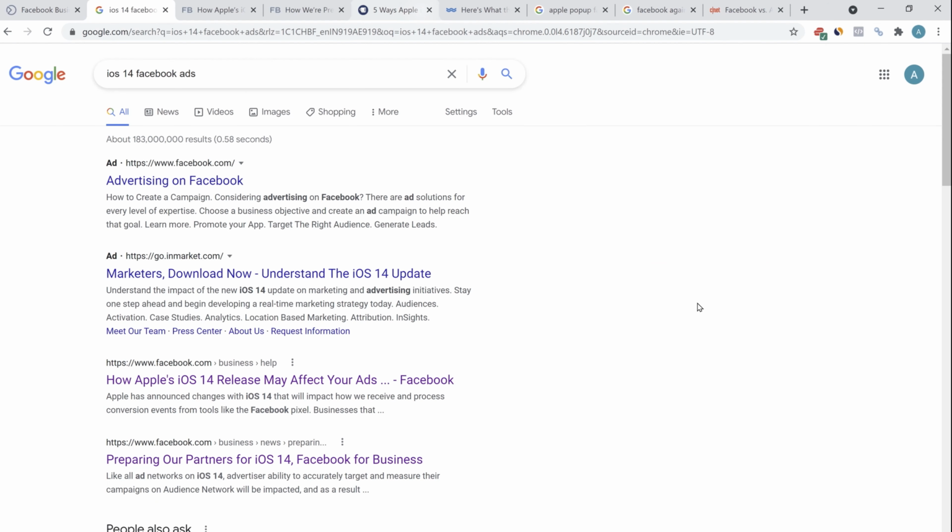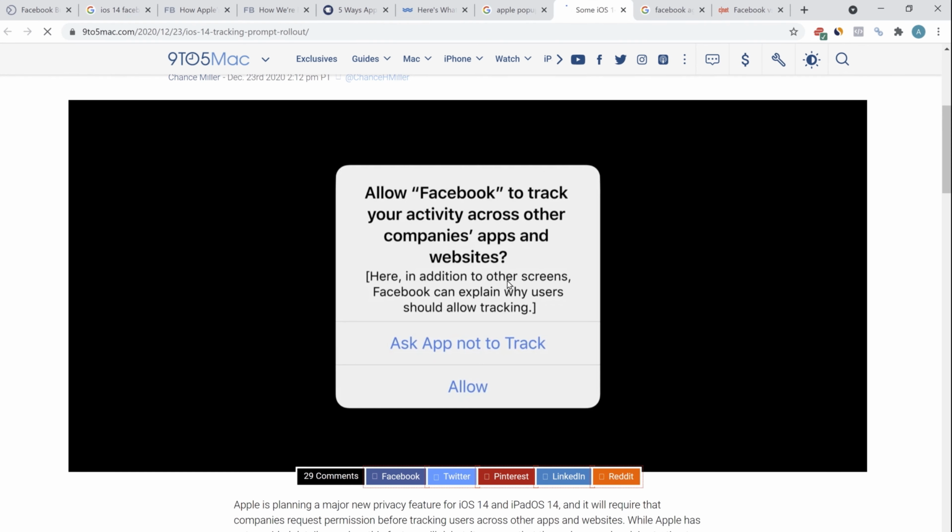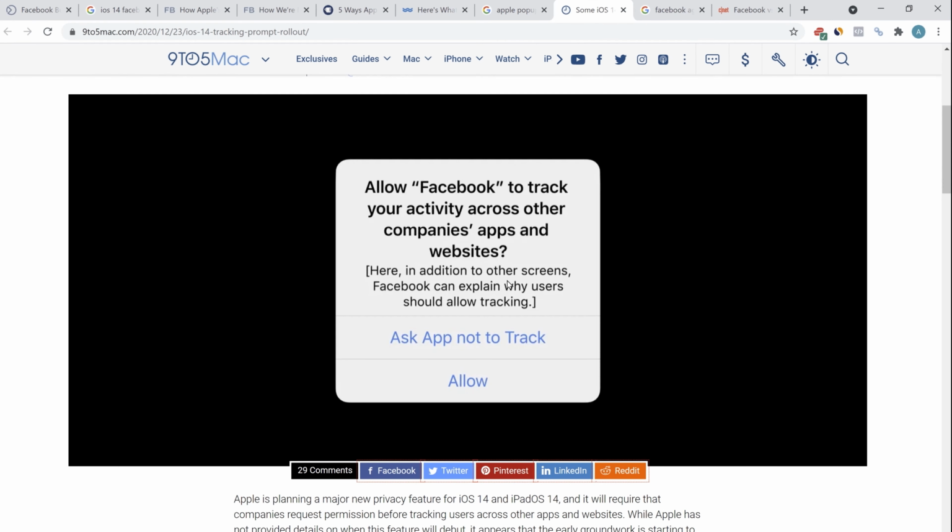Talking about Pixel, I must also tell you about the recent updates. If you don't know, in the recent iOS 14 update, Apple has really focused on the privacy laws. Now, whenever you will be installing an app, you will get a prompt. The prompt will be something like this: allow Facebook to track your activity across other companies, apps, and websites. Since Apple forms a big chunk of the handheld devices, laptops, tablets in the United States, even a move like this will have a drastic impact on Facebook ads.